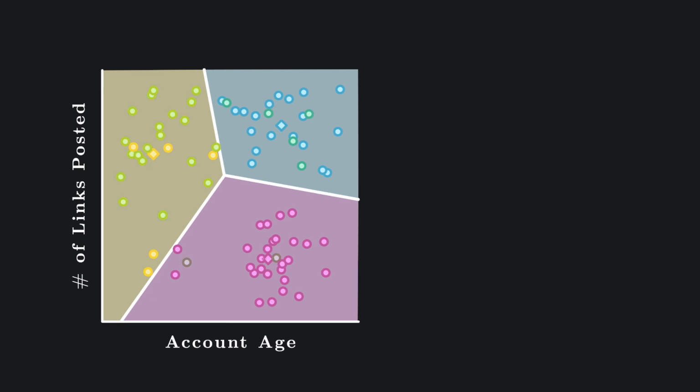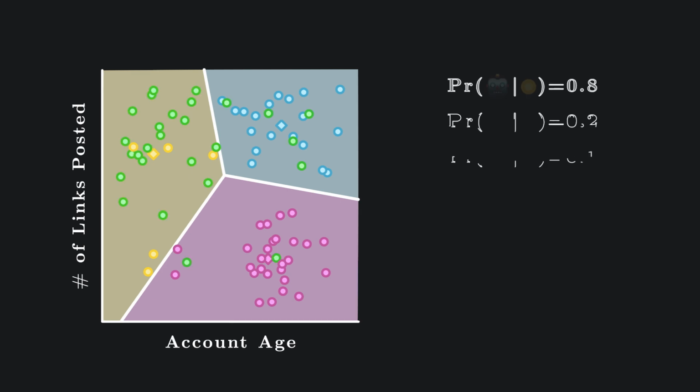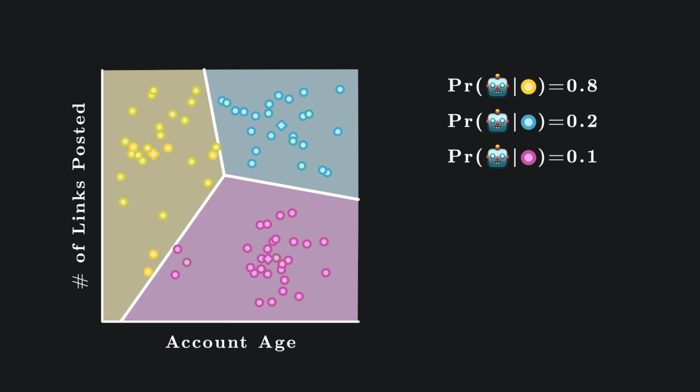Now, we can inspect the actual posts of each account to figure out which ones are and are not bots. As you suspected, most of the new high-activity accounts are bots, with some bots scattered in the other regions as well. Given this, you're better off dedicating resources to inspecting accounts in the yellow region, since an account in this region has an 80% chance of being a bot, compared to 10% in the pink region and 20% in the blue region.